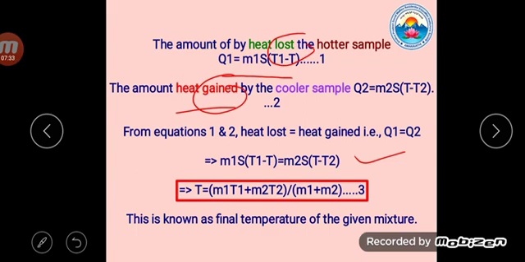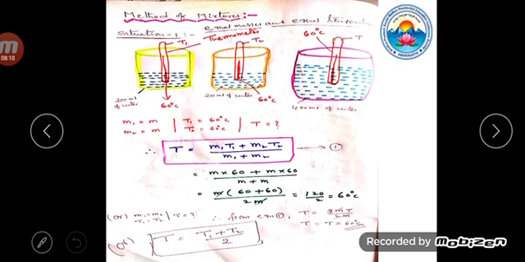Now come to the final equation: T is equal to (m1 T1 plus m2 T2) by (m1 plus m2). From the above equation, the final, resultant or effective temperature T is equal to (m1 T1 plus m2 T2) by (m1 plus m2). That is equation number 3. This equation is most important. This is known as the final temperature of the given mixture. Next one, see here, method of mixtures.